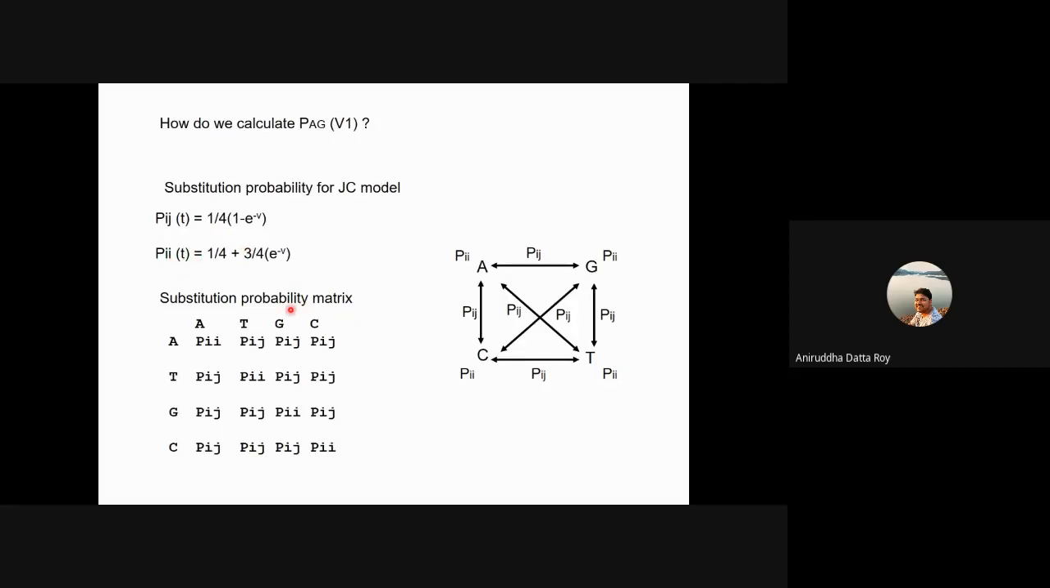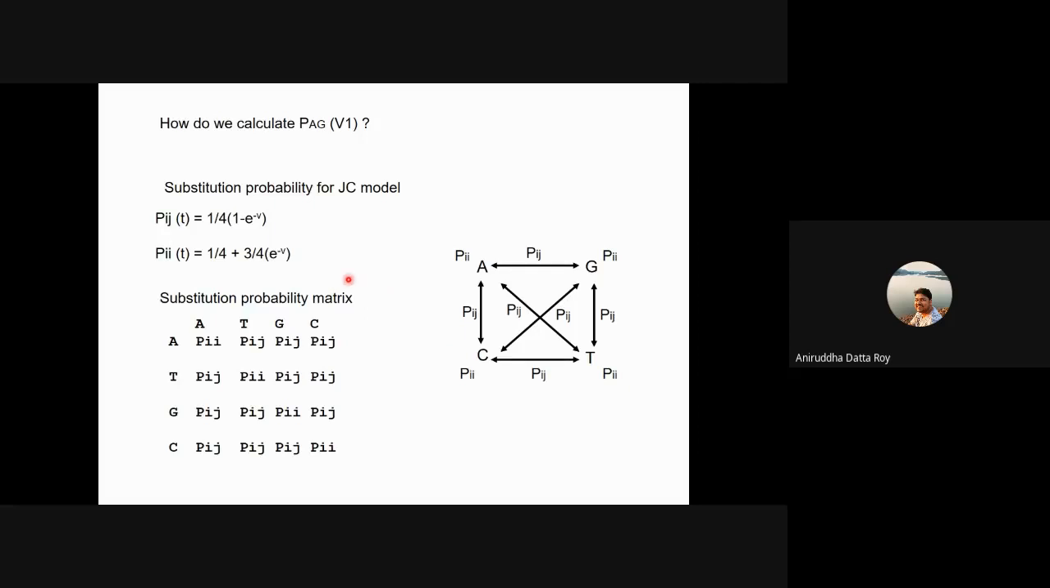And the probability of no change, which means the probability that the base remains the same, is Pii given time t. Okay, so A to an A here, so this diagonal is basically Pii. So there is no change. A to an A, there is no change. T to a T, there is no change. G to a G, there is no change. C to a C, there is no change. And all these are Pij, which is T to an A, G to an A, C to an A. Okay, so all these are Pij, whereas all these are Pii.